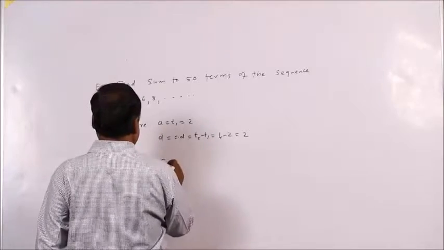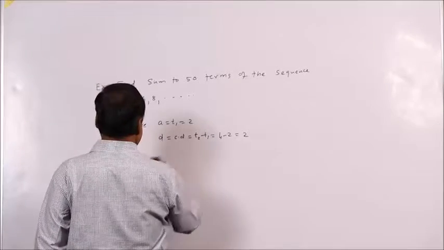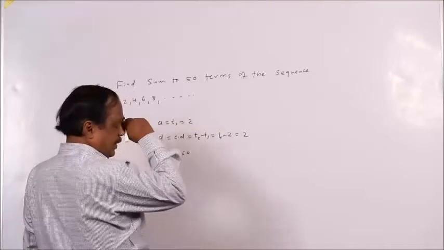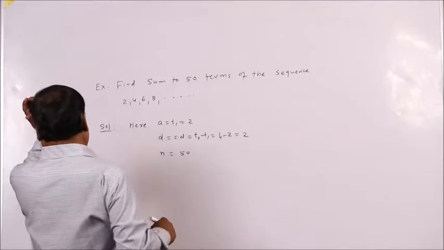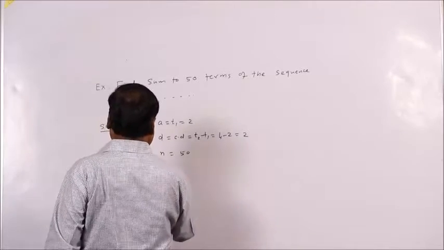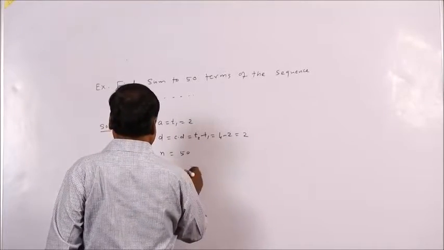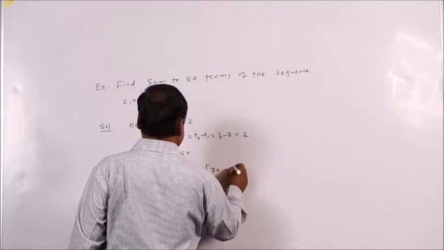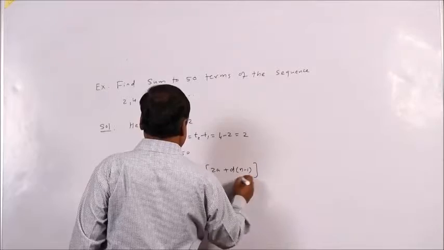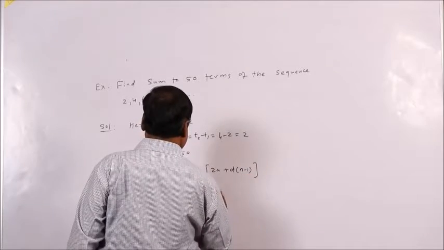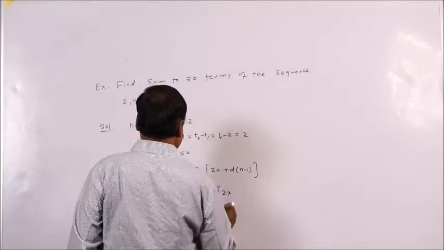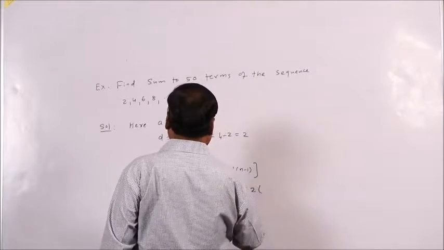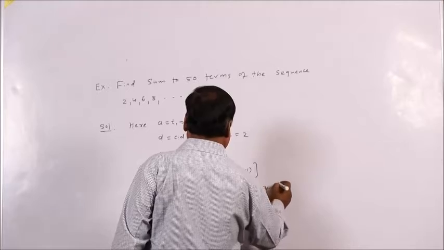Therefore, we have taken n up to 50, we have to find the sum to 50 terms. Therefore S50 is n by 2 into (2a plus d into (n minus 1)). So this is 50 by 2, 2 into a, which is 2, plus d, which is 2, into (50 minus 1).